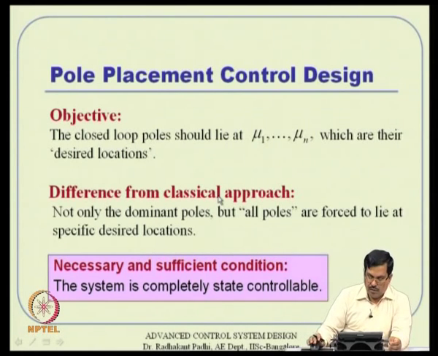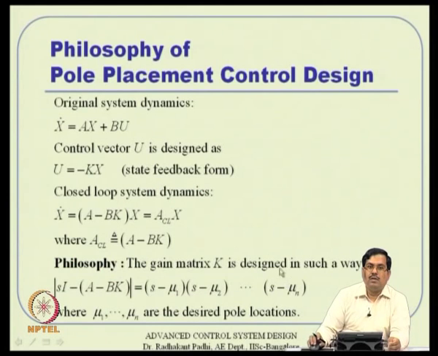I already told the necessary and sufficient condition turns out to be that the system needs to be state controllable, completely controllable. By assumption this is controllable anyway, so we satisfy this. Now, the philosophy, what is the idea there?